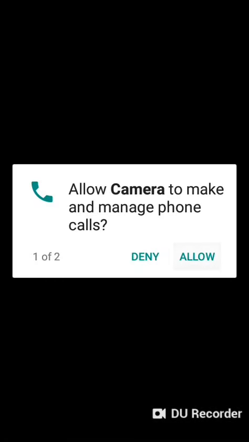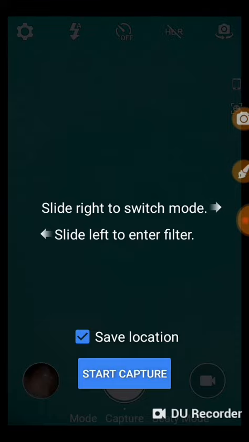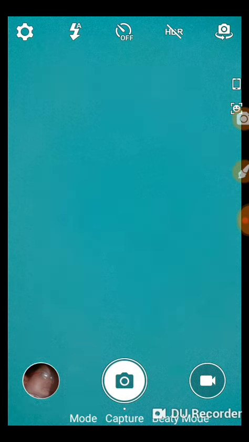So as you can see, it has opened. It has started to work again.